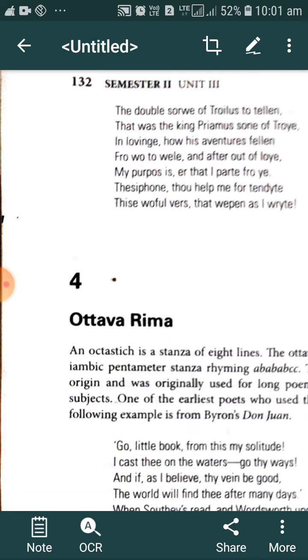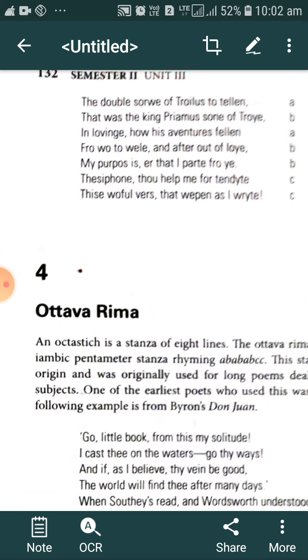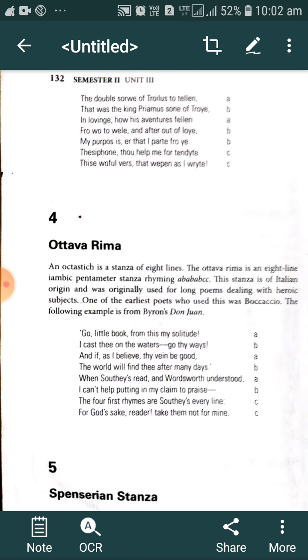These are archaic lines. Many archaic words have been used there because this composition was composed by Geoffrey Chaucer in the 14th century, and at that time English was not so developed, and that's why we generally observe some use of archaic words there. Archaic means words that are not used these days, that have gone out of use. If you observe the composition of Geoffrey Chaucer, we will see a lot of archaic words there.